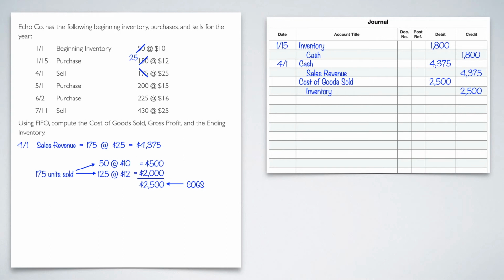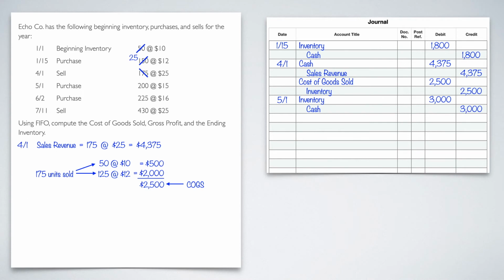All right, now we can go to the 5-1 purchase, which is the 200 at 15. So I can go ahead and do a journal entry for that. I'll say 5-1 inventory, multiply that together. That's going to give me 3,000. And then again, credit cash for the same 3,000. All right, that takes care of that purchase.